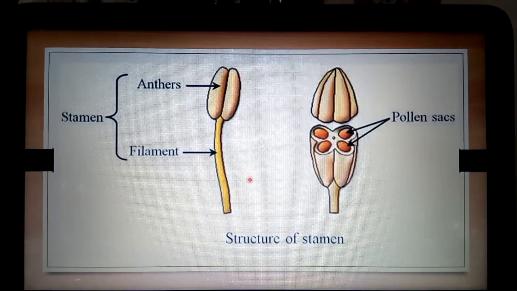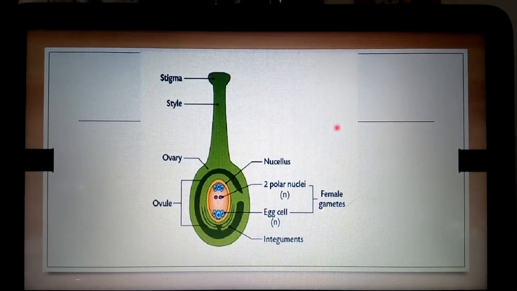Dear student, when we focus on the essential structures, the stamen has the typical parts anther and filament. The anther is the reproductive part. It is dithecous and tetrasporangiate, meaning two bags having four compartments. Then this is the part of the gynoecium.